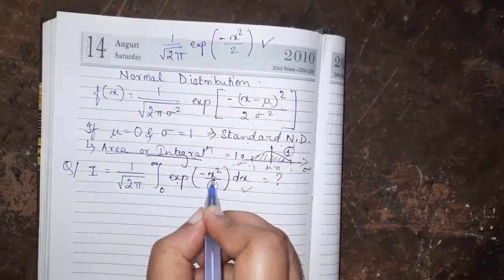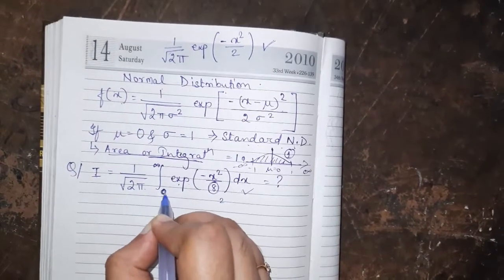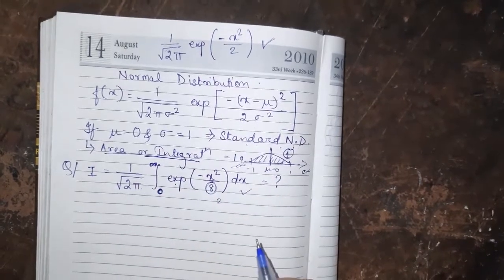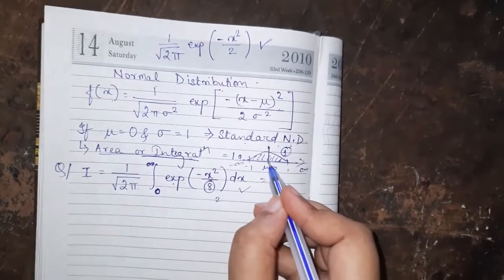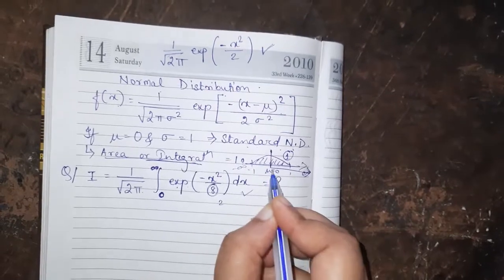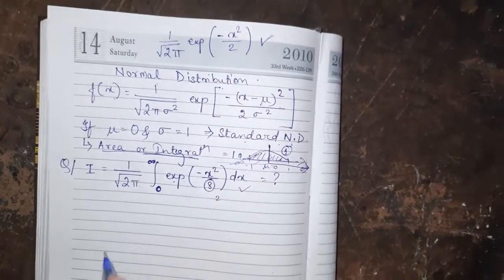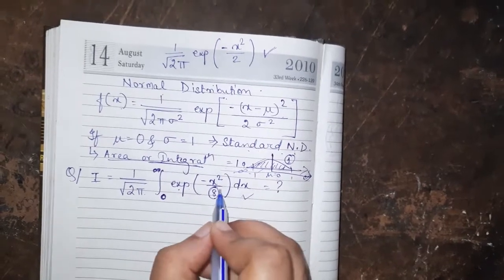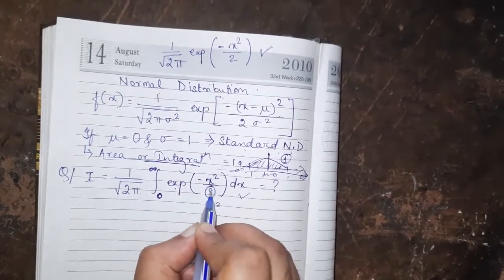I need to make this as 2 and then I need to divide the whole integration range into half. Means I need to integrate only this part and not this part. So I need to make this divided by 2.